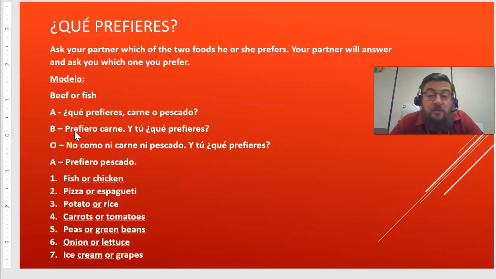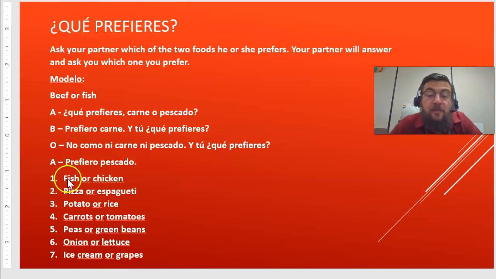So, it's going to vary, right? Everybody's different. You could say, prefiero carne. ¿Y tú qué prefieres? You could say, prefiero pescado. ¿Y tú qué prefieres? I prefer beef, or I prefer fish, and then what do you prefer? Or you could actually say, no como ni carne ni pescado. Some people do not. So you can say, I do not eat beef nor fish. ¿Y tú qué prefieres? And what do you prefer? The other person A can say, prefiero pescado, prefiero carne, or they can say, no como ni carne ni pescado, just like person B said, it could be either or.